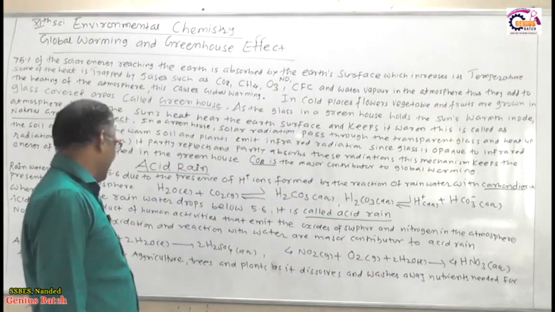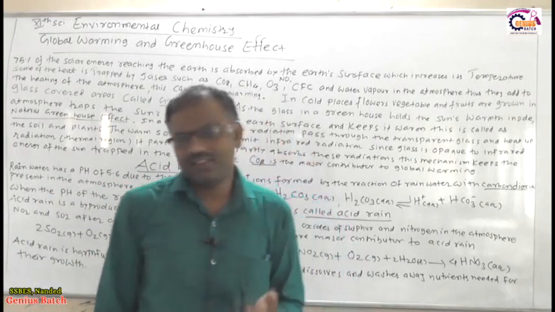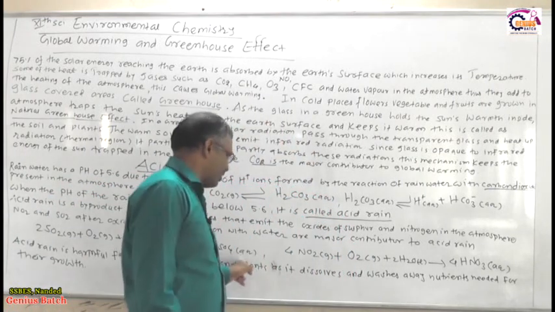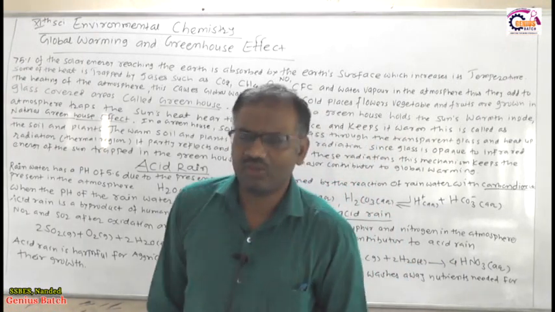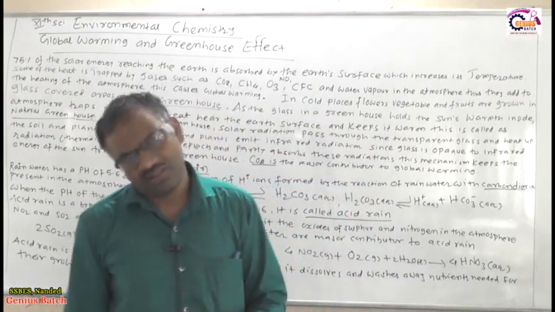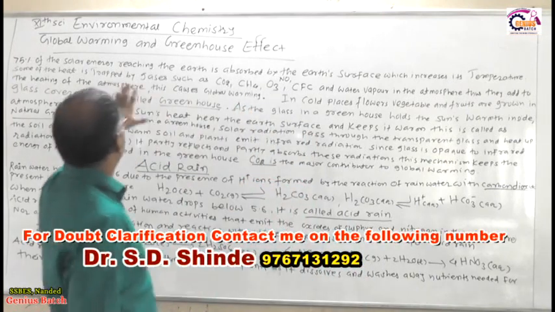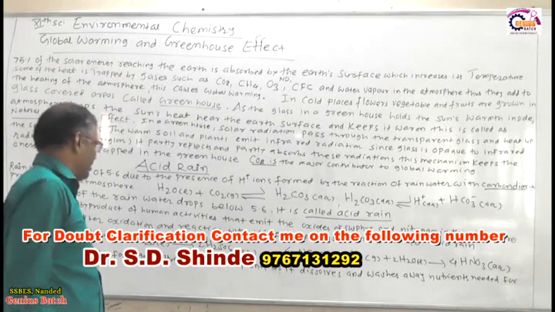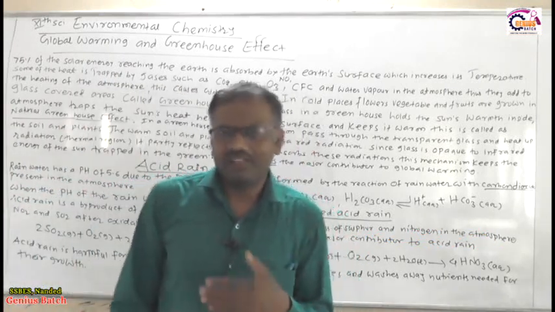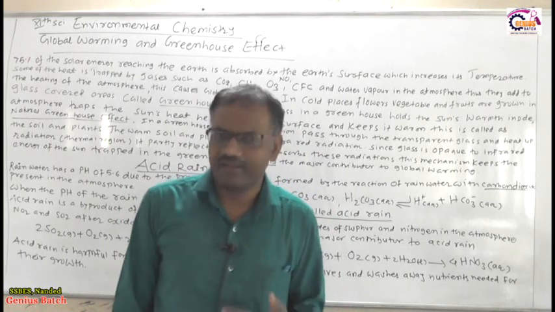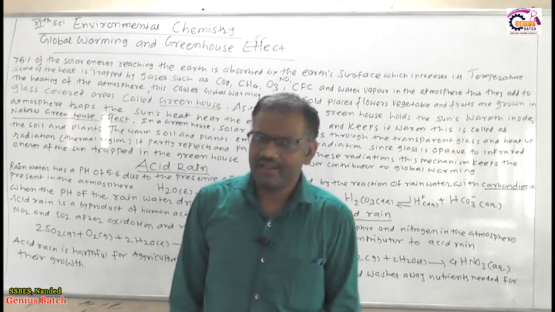Okay, so again they react with the oxygen in the atmosphere and the rain, that is the water, and produce H2SO4 and nitric acid, which have different effects on the agriculture sector, that is on the trees and plants also, right? Okay, so this is regarding global warming, the greenhouse effect and acid rain. In the next video we will see stratospheric pollution, what is meant by photochemical smog and what are their effects. Thank you.